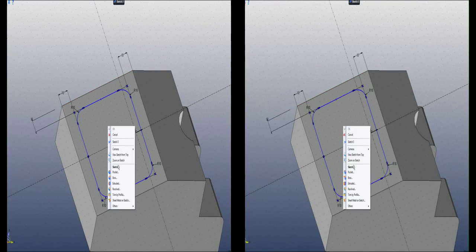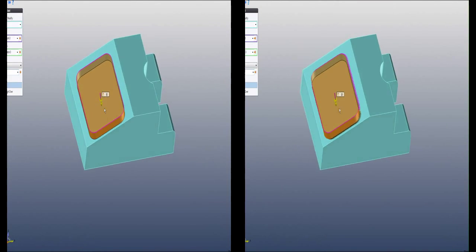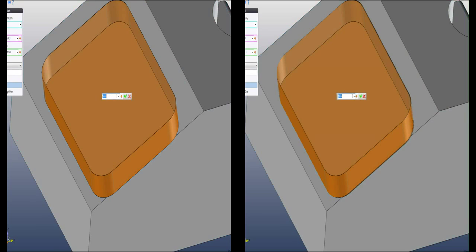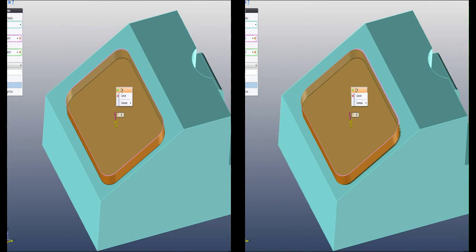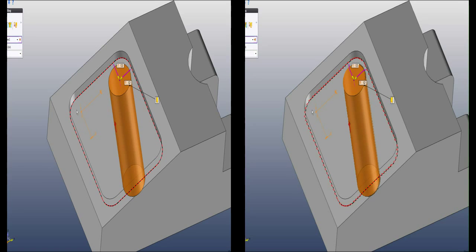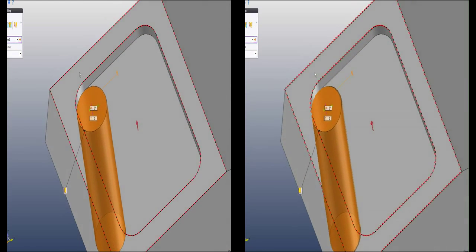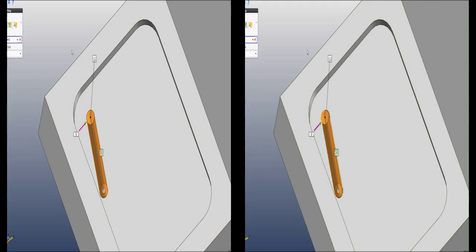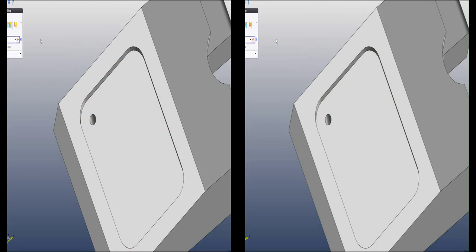Okay, so maybe we want to do another pocket. Why not? We can drag this button, or we can just do like that. Okay, we're done. So right click the surface and you get some suggestions. We want to do a drilling in this case, and maybe that's a bit big. 5 perhaps, and it's all centered.